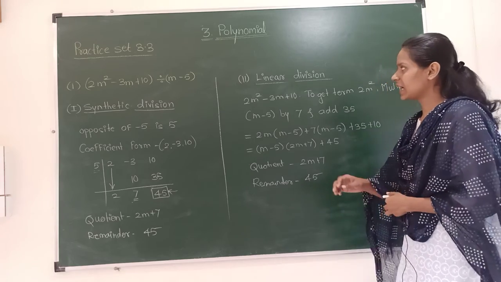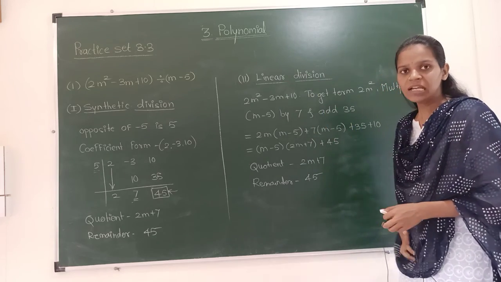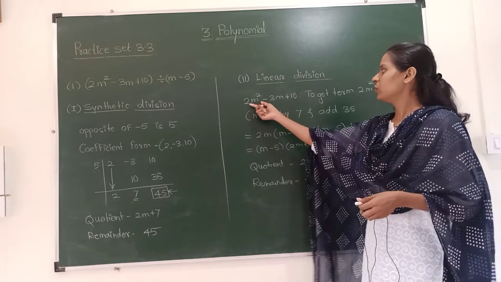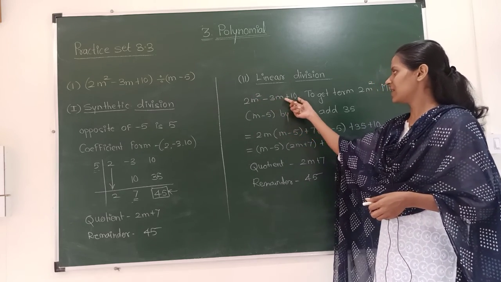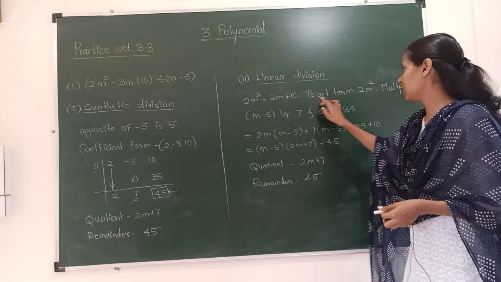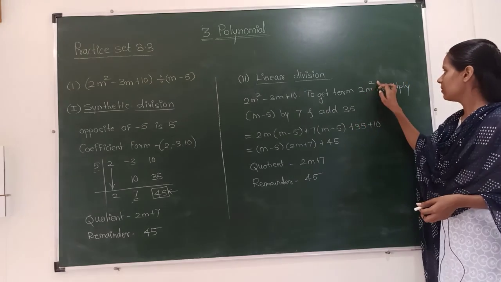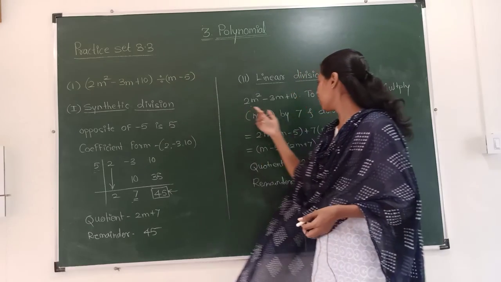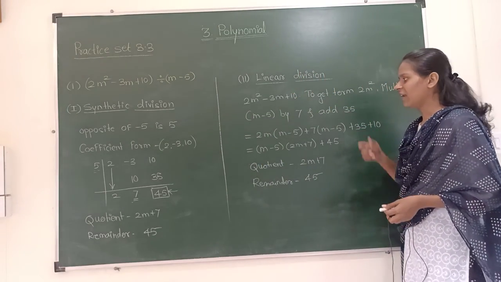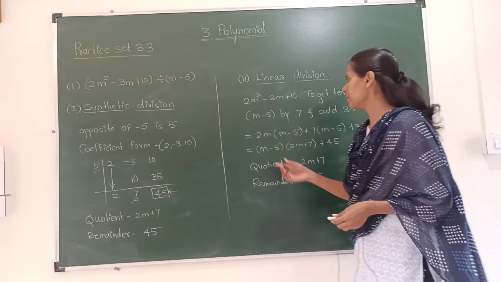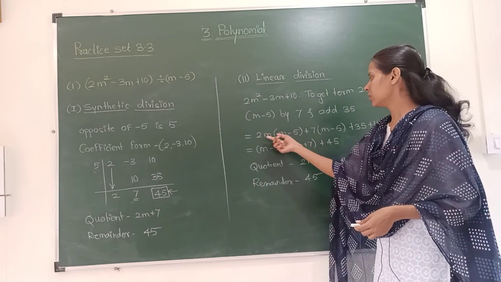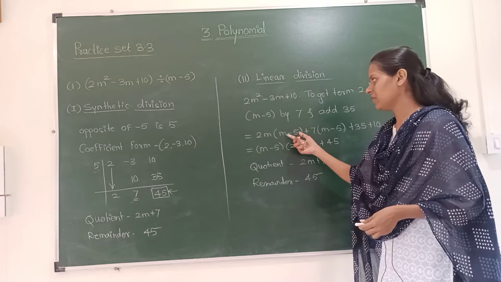Okay. See, the second method is the linear division. This method is as simple as the synthetic division. See, 2m raised to 2 minus 3m plus 10 is the first polynomial. To get the term 2m raised to 2, multiply m minus 5, that is the second polynomial, by 2m, and so on. We will do the same: 2m multiplied by m minus 5.